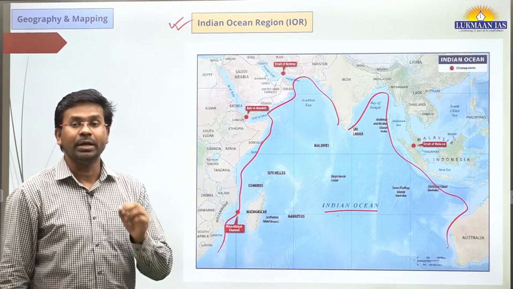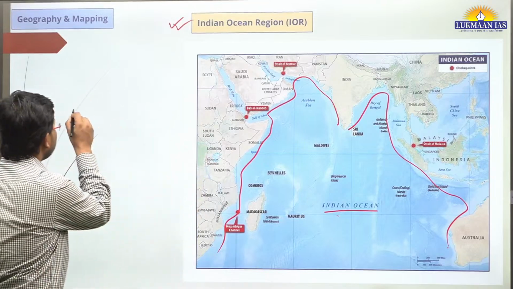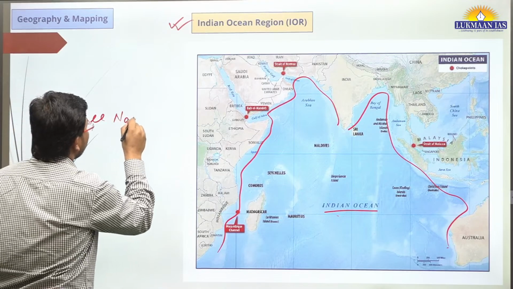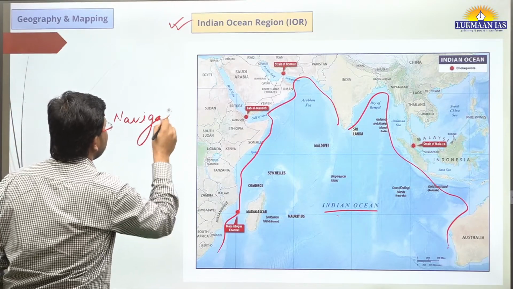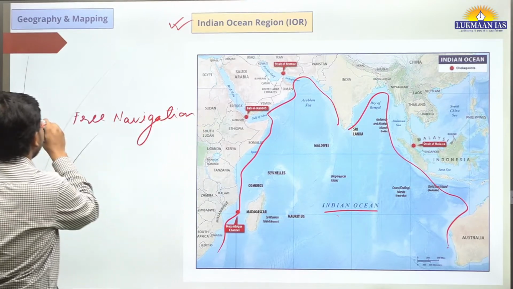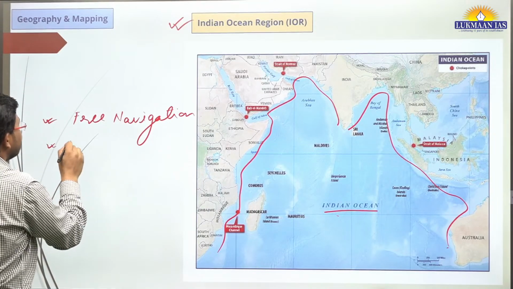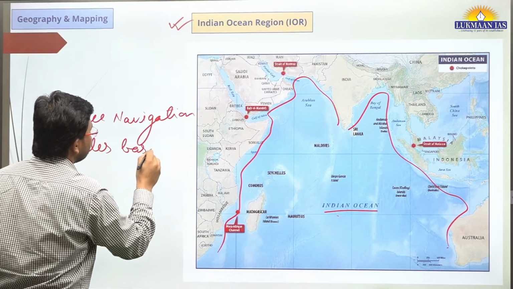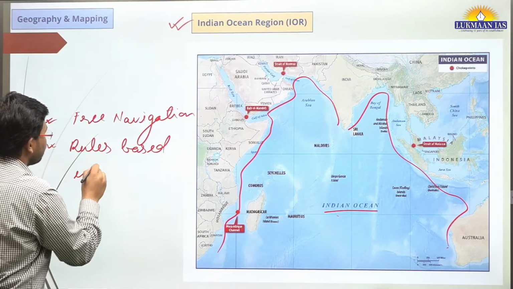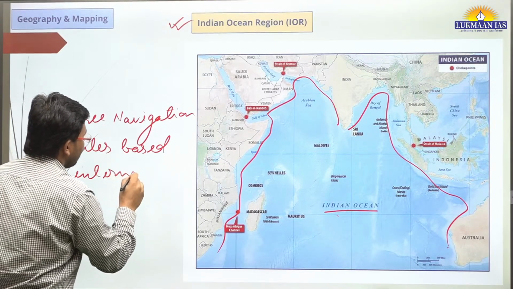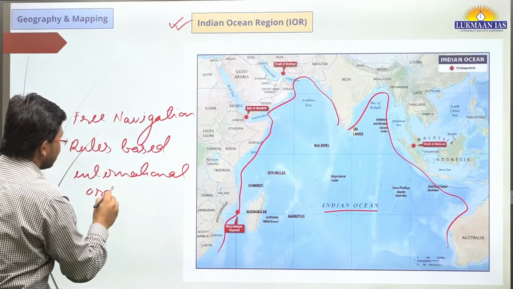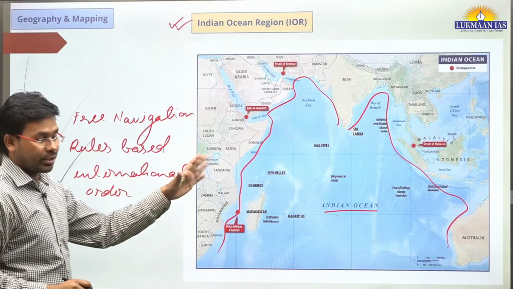Because they want free navigation of their ships through the Indian Ocean region. So this is an important factor. Apart from this, they talk about rules-based international order in the Indian Ocean region.